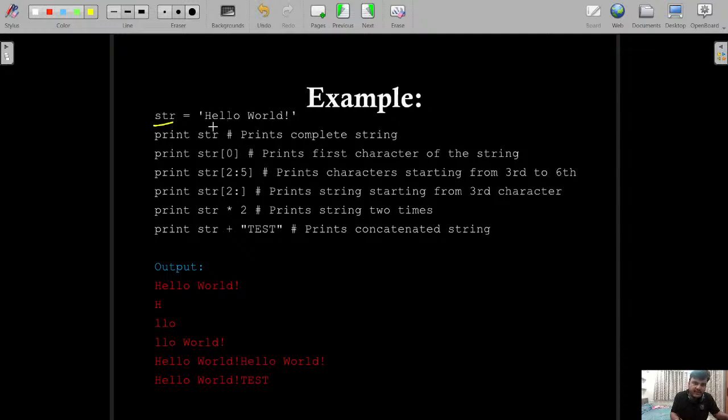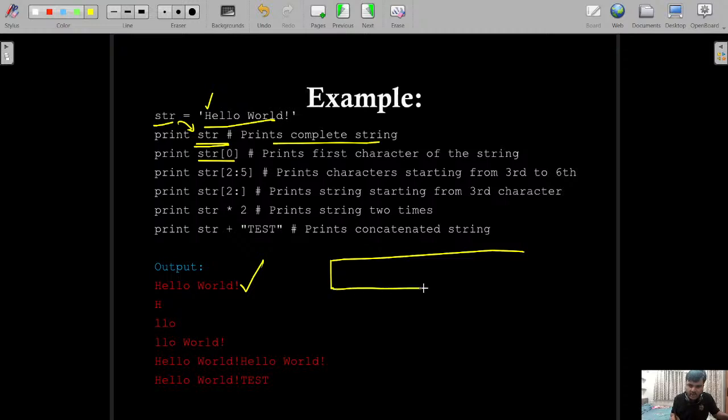str equal to "Hello World!". The complete output is going to be like this. If we print str directly with the name of str, it is going to print the complete string. But if you print str[0], then only the first character is going to be printed, because whatever programming language we talk about, things are stored in indexing fashion. So how is it going to be stored in memory?